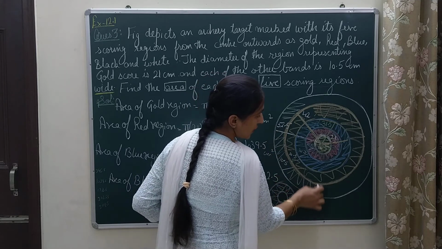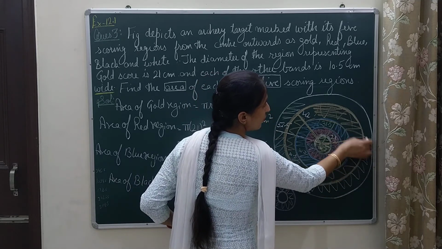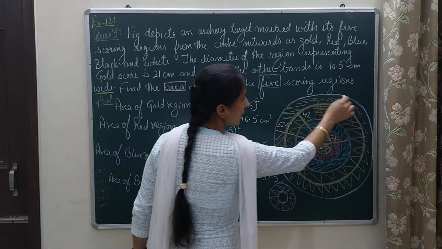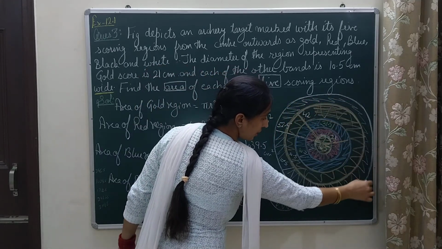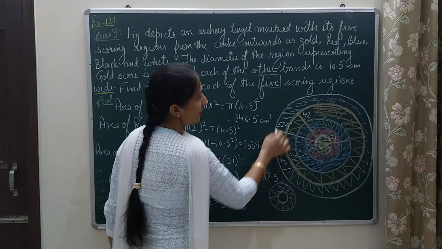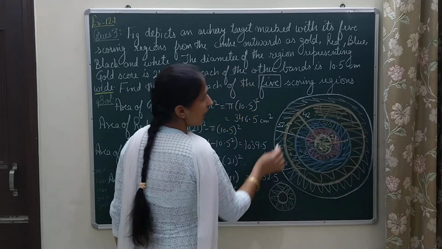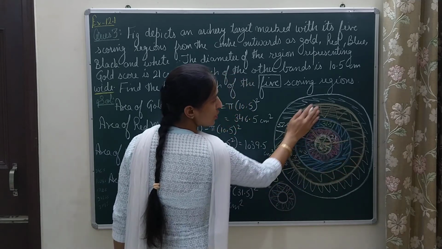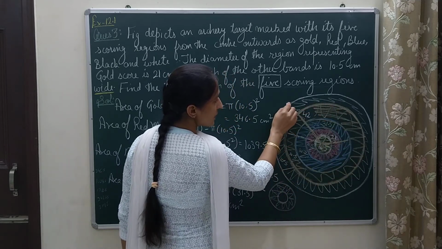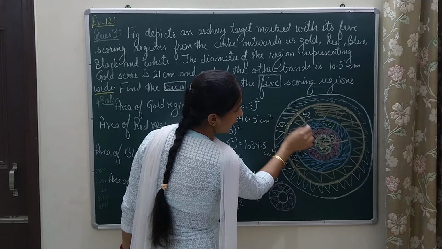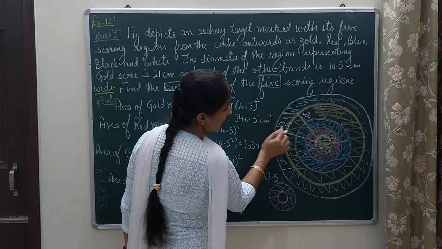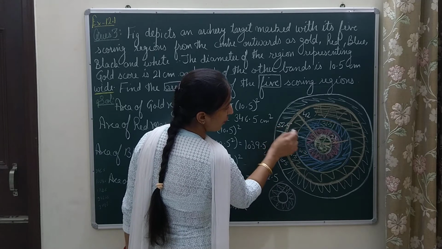Now if you see here, I am again going to find the area of this white ring. For this white ring I need to subtract this whole black portion. That means if I want the radius for this white ring, what will that be? I have written it already here, I have told you 52.5.